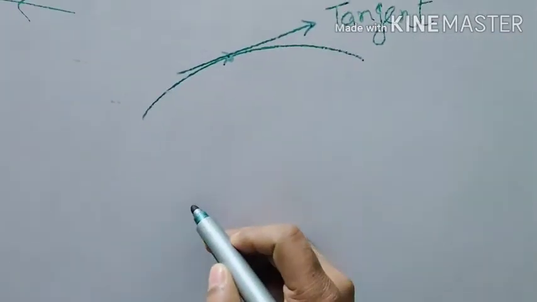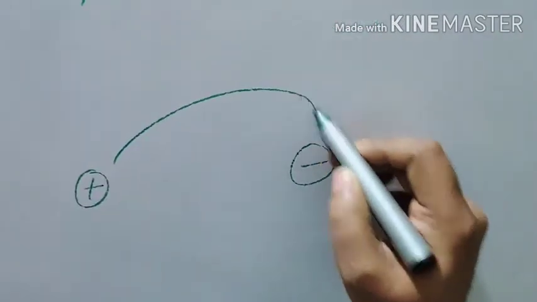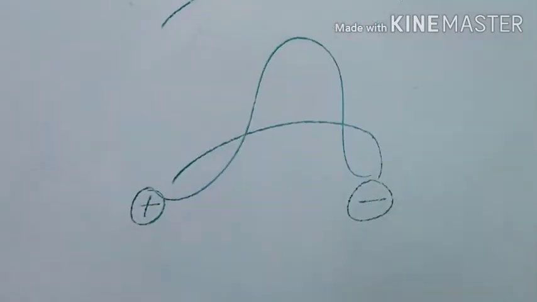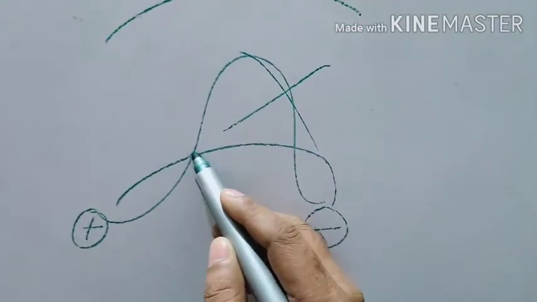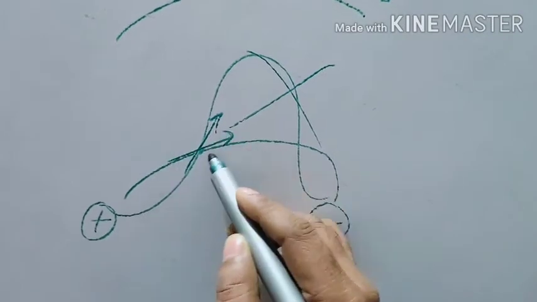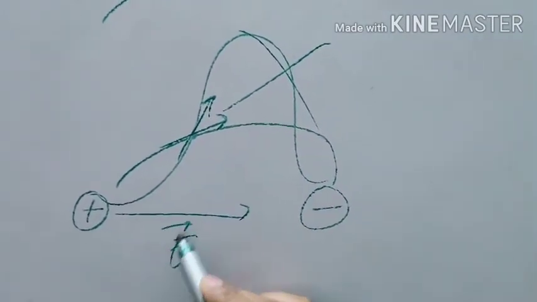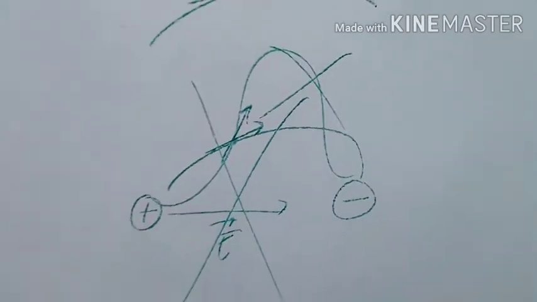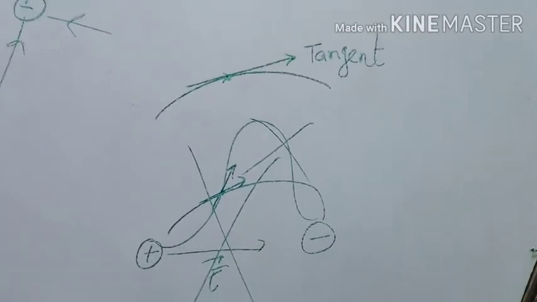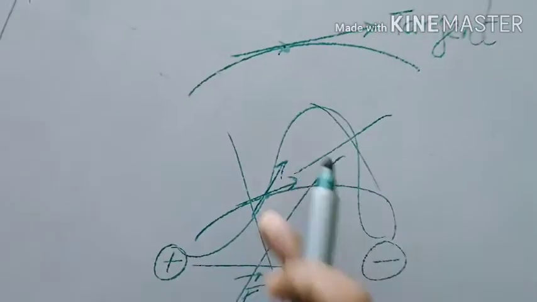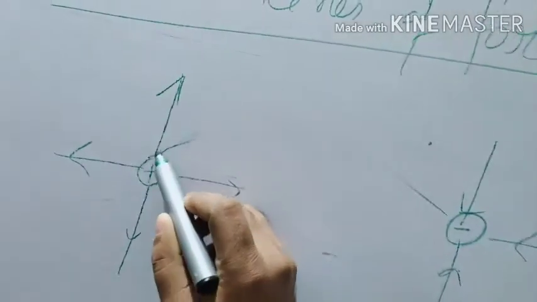The most important is this, that you cannot find this kind of crossing. It means it has two tangents, two directions for one electric field. One electric field has two directions? No. So no two lines can cross each other because they cannot have two directions at one point.